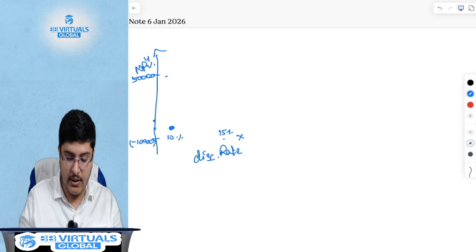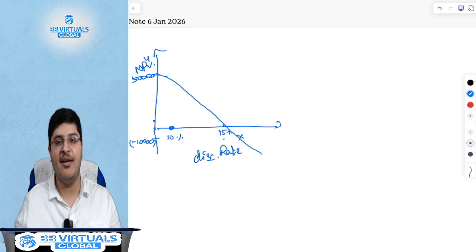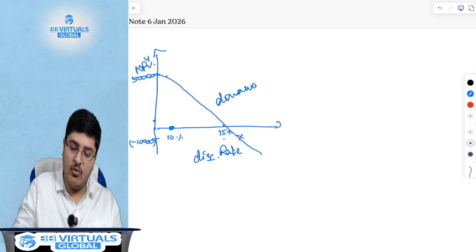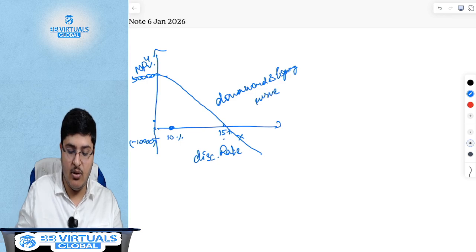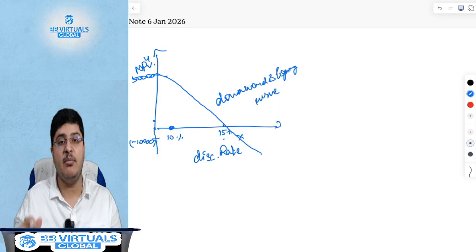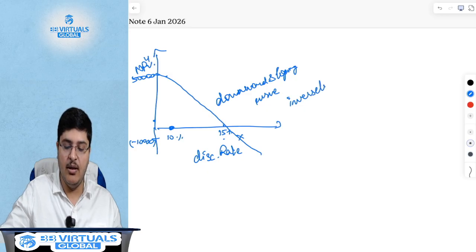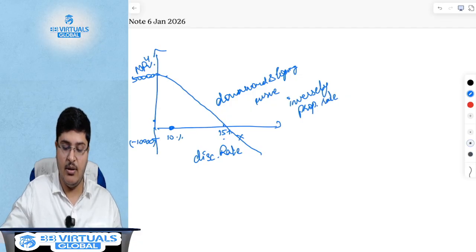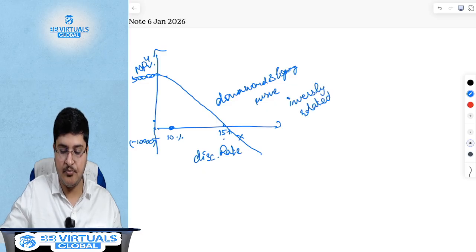Okay, oops, I should have connected this. This slope is, pardon my drawing, a downward sloping curve because as your discount rate grows, your NPV keeps coming down. They have an inversely proportionate relationship. Inversely related, I would say.